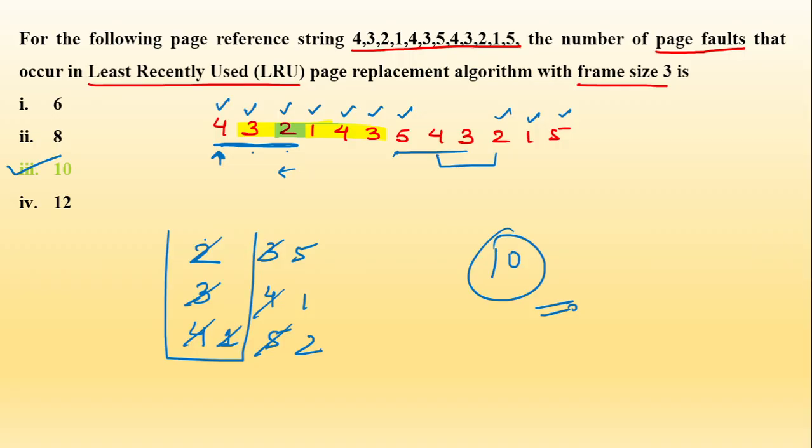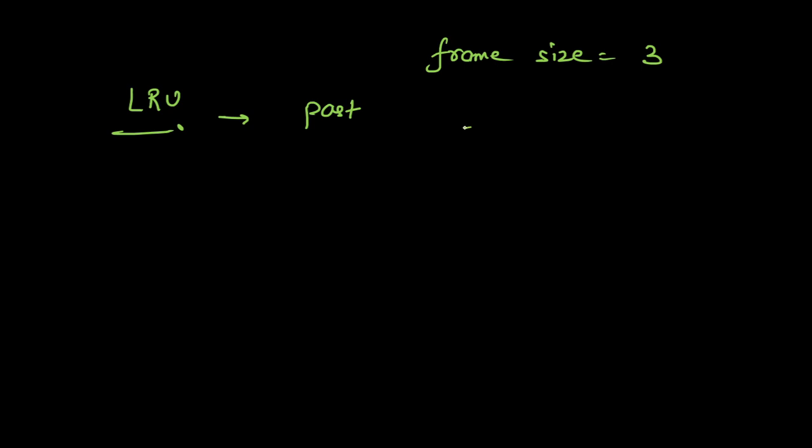So what you have to do basically, क्या करना है आप लोगों को for doing these type of questions, I'll tell you. When we have least recently used, ठीक है, we look for the past. ठीक है, मतलब अगर frame size, if suppose frame size is 3, so I have this element, this element, this element and this element. So I am entering this one. ठीक है, so I look for the previous 3 elements and this element will be removed.